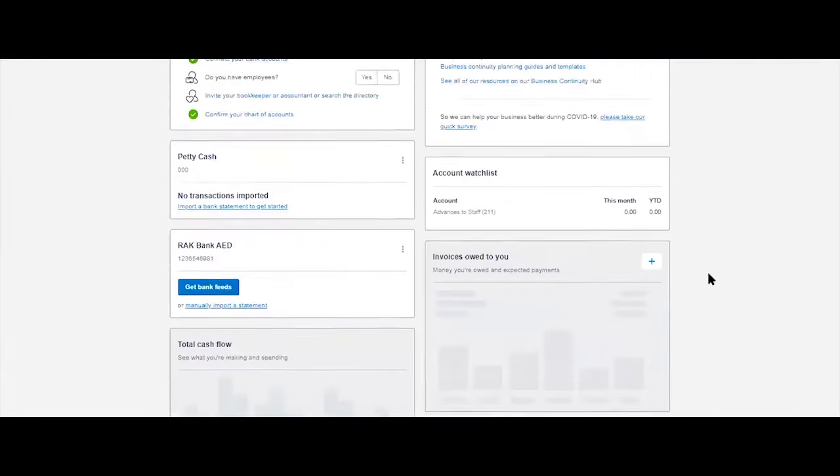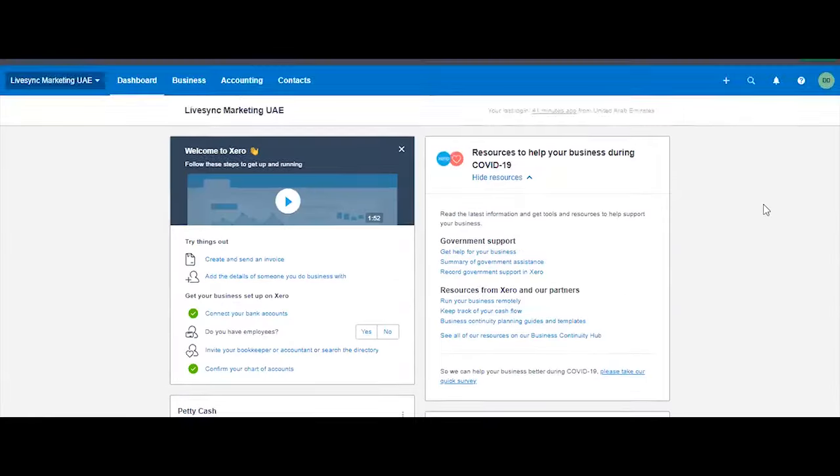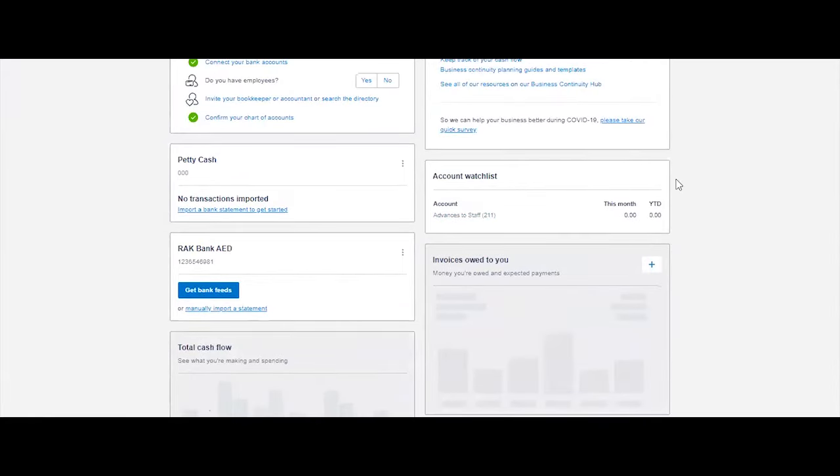So in your dashboard, basically you will see your bank types here. So you see the accounts watch list. Remember, I created an advances to staff account, and then I ticked display in the dashboard. If you tick that, that chart of accounts will show up here. So when you log in, immediately you would see what's the running balance of that in your dashboard.